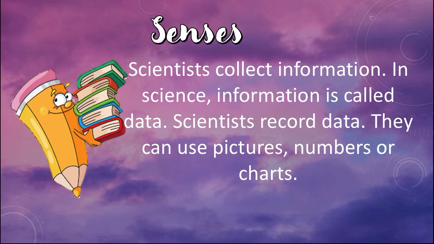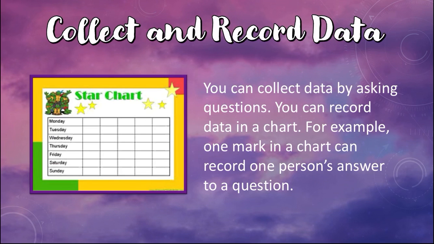Scientists collect information. In science, information is called data. Scientists record data. They can use pictures, numbers, or charts. So first of all, scientists collect information, and this information, in other words, is called data. Instead of saying that scientists record information, we can say that scientists collect data. Scientists gather the data. When collecting data, they can take pictures, write words, sentences, and numbers, or make charts. So that is how they collect and record data.